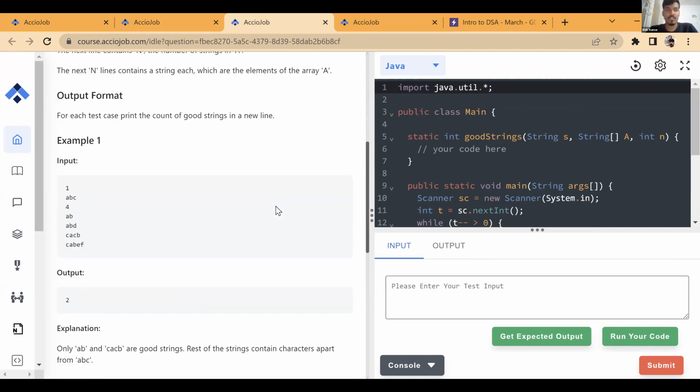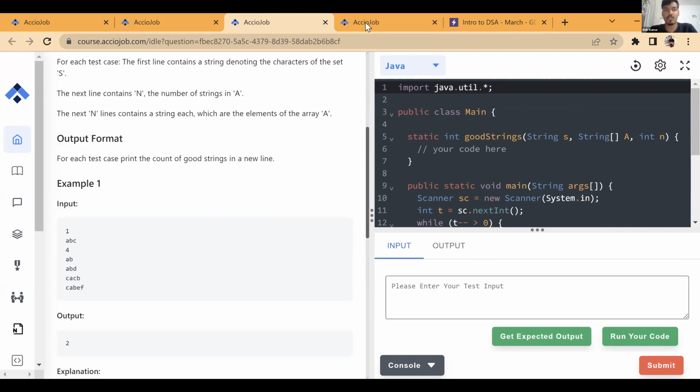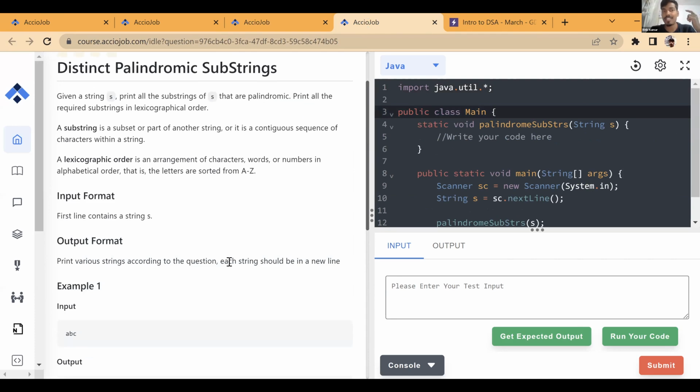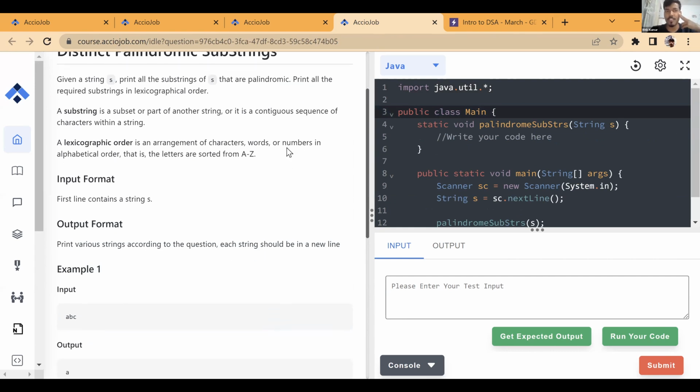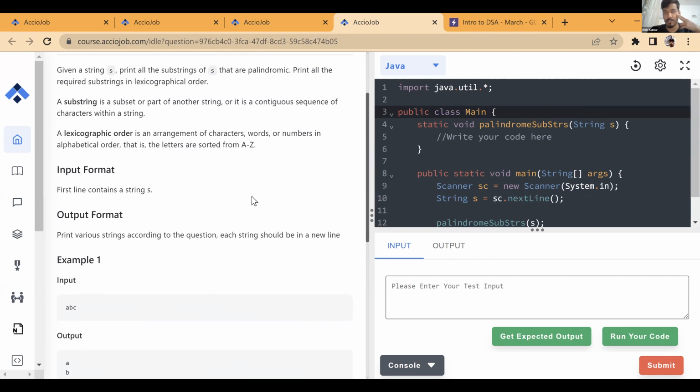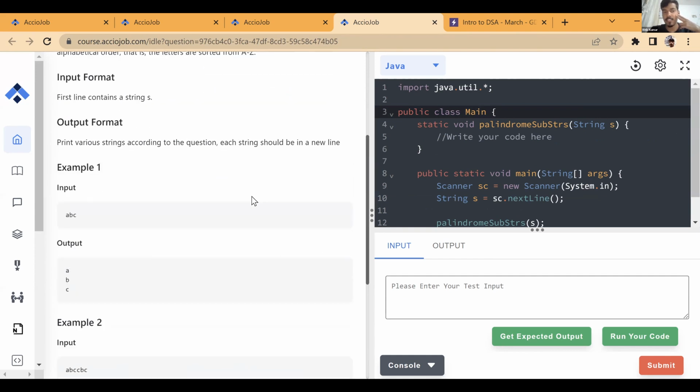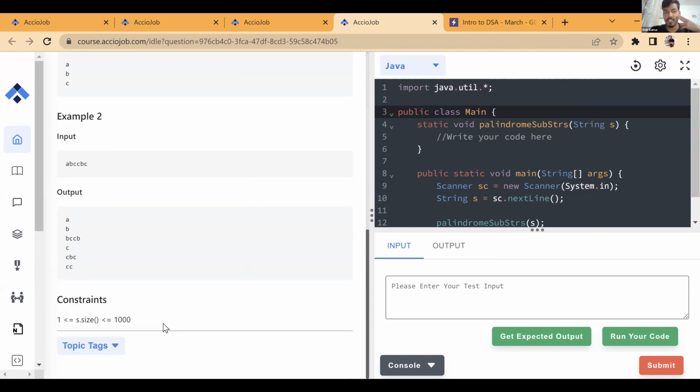Okay, so let's talk about this now. We saw how we can find a substring in the optimal way, and how we can check whether a string is a palindrome or not. Now what else is required? You have to print all of them in lexicographical order. Okay, so finally this is done. You have to put all of them in an array and print them in lexicographical order. Here also the same size is there. Size is 1000, right? Here it is 10 to the power 3.